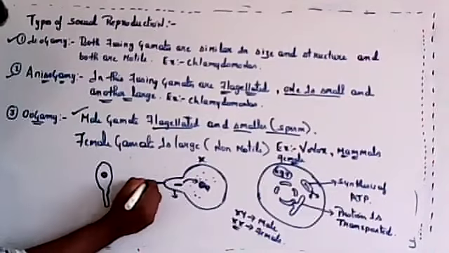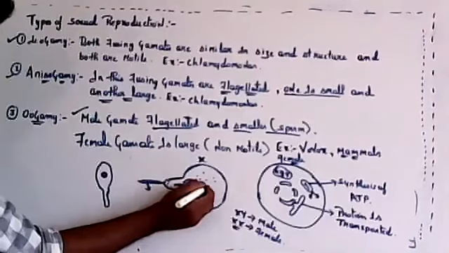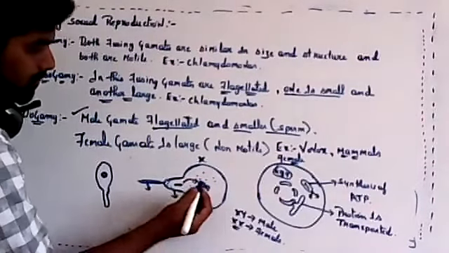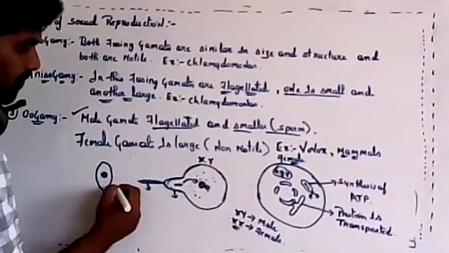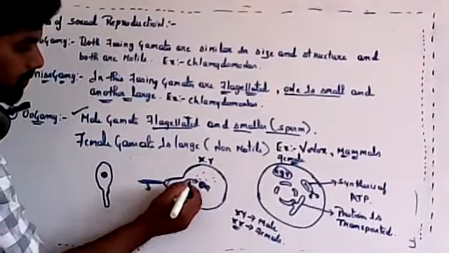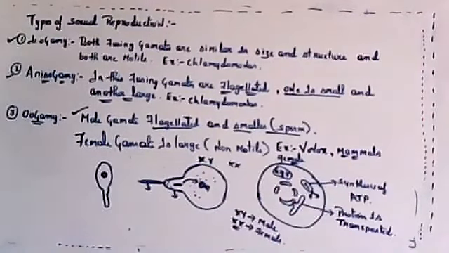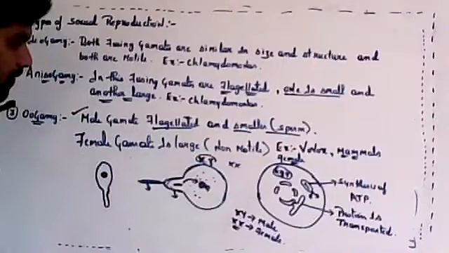Okay, the tail portion and the mid part portion will be outside, and only the chromosomes will go and join with the egg. If the chromosome is Y, then it will be XY. If the chromosome is X supplied by the sperm, it will be XX. So based on this, either a female or male organism will take birth. XY or double X.